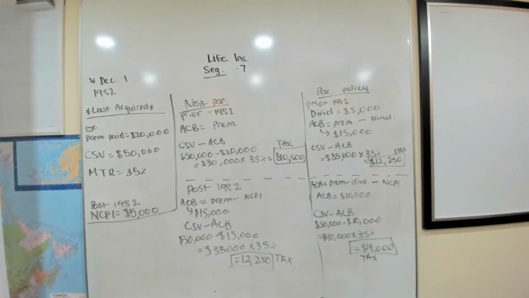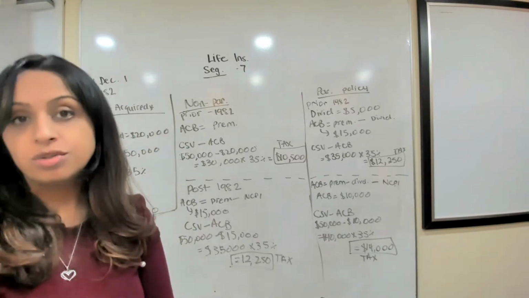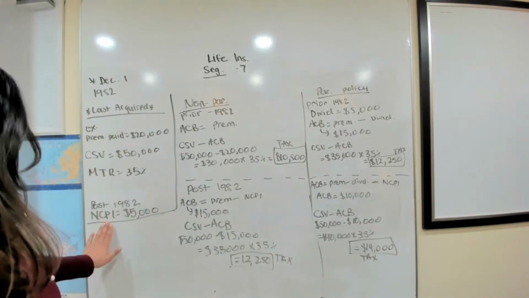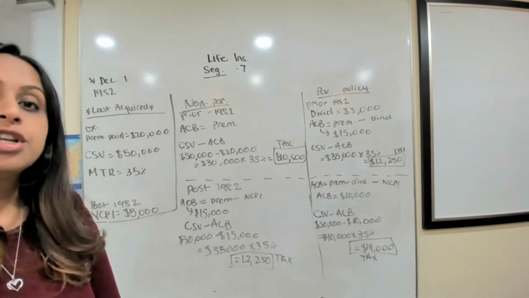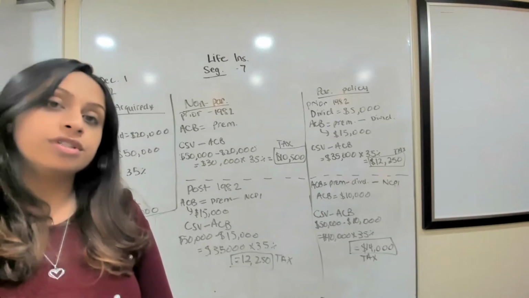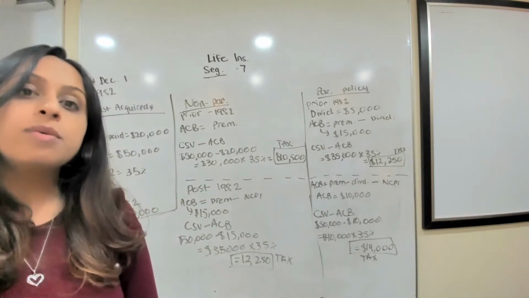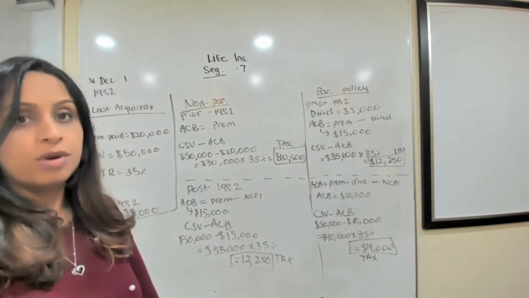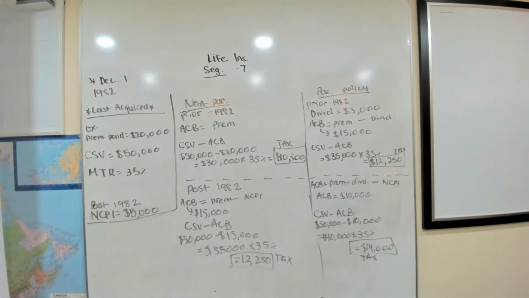So what is different? The only thing that's different here is that after 1982, there was another concept introduced called NCPI, and that stands for net cost of pure insurance. Okay, and that will be represented by a dollar figure, which will be given to you in the question. So let's take a look at some examples.